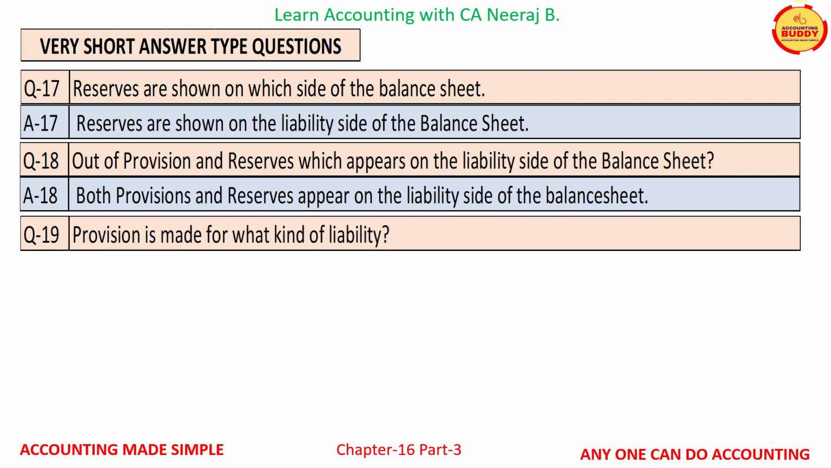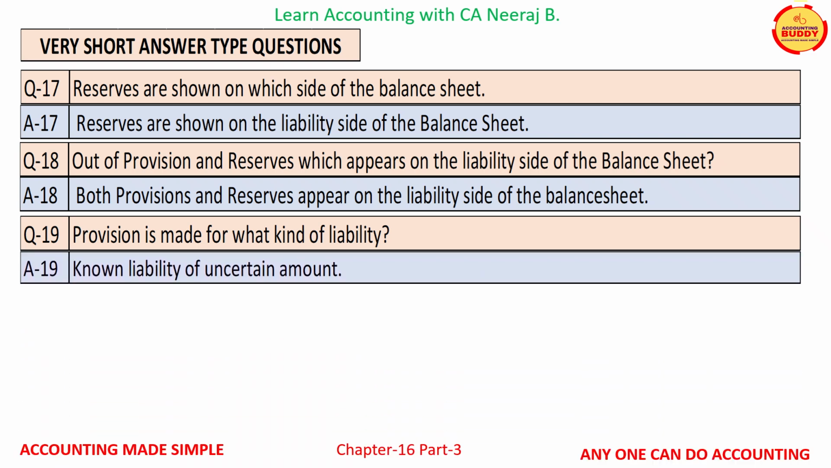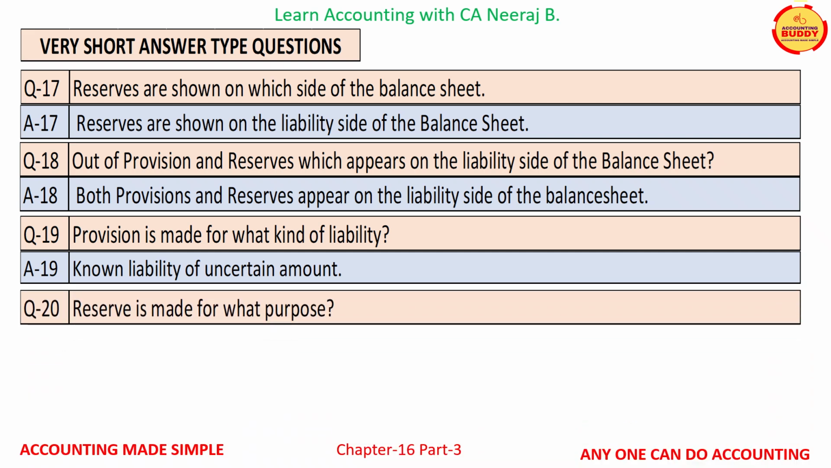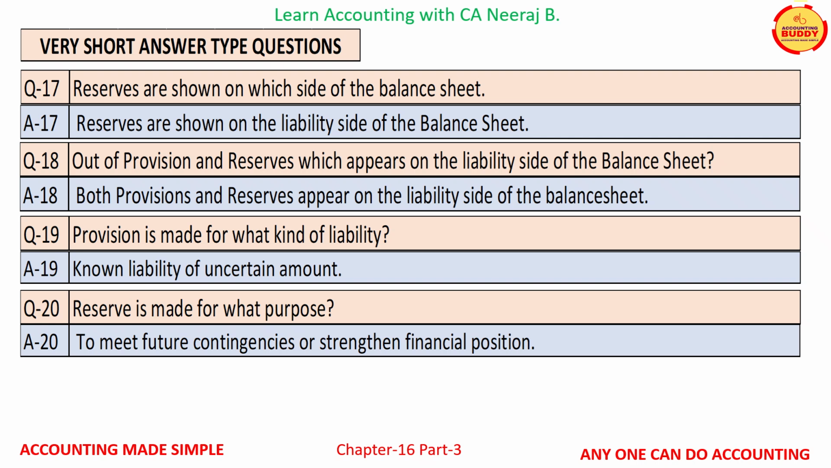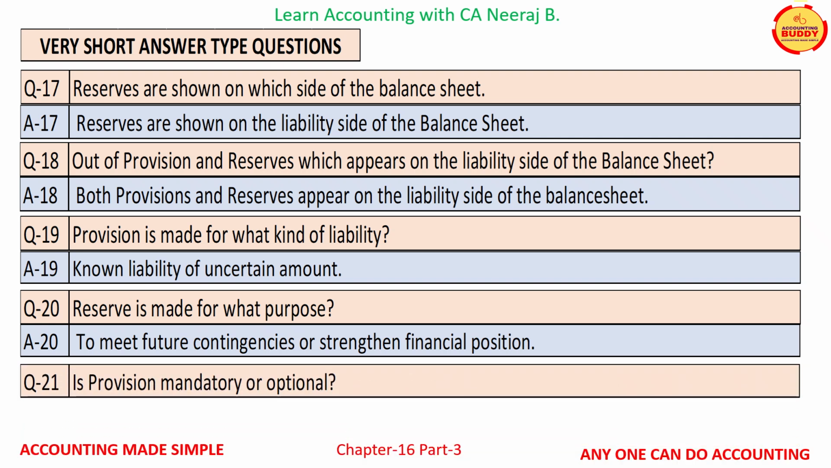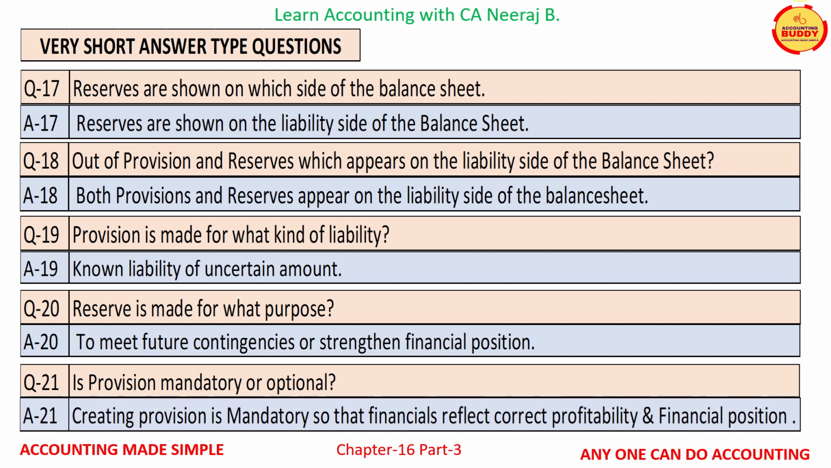Question number 19, provision is made for what kind of liability? And the answer is, known liability of uncertain amount. Question number 20, reserve is made for what purpose? And the answer is, to meet future contingencies or strengthen financial position. Question number 21 is, is provision mandatory or optional? And the answer is, creating provision is mandatory so that the financials reflect correct profitability and financial position.